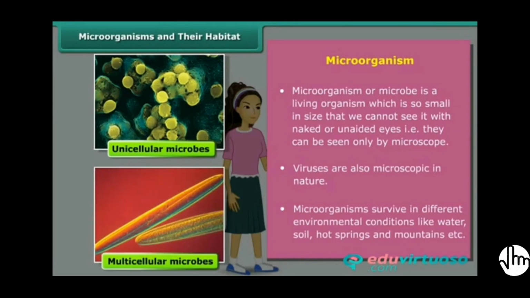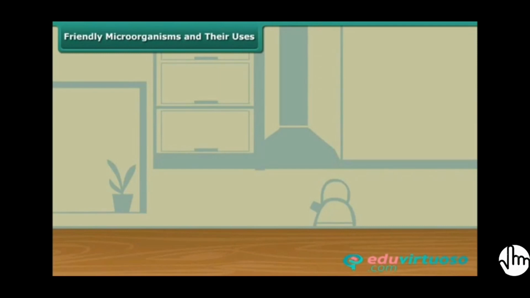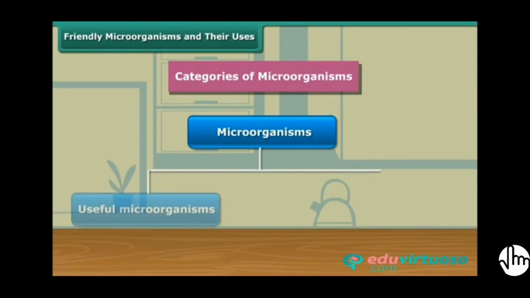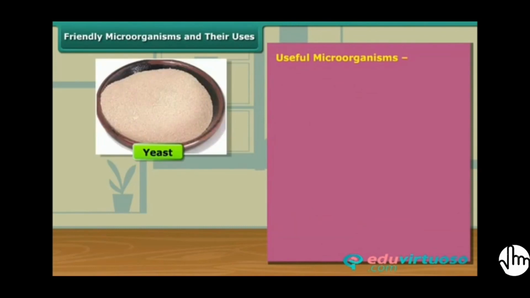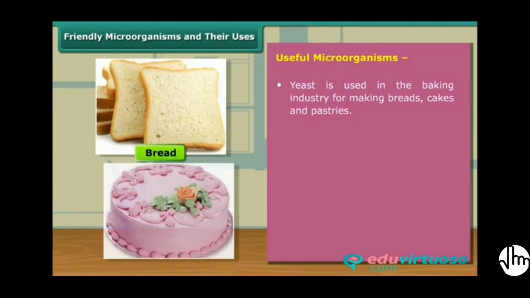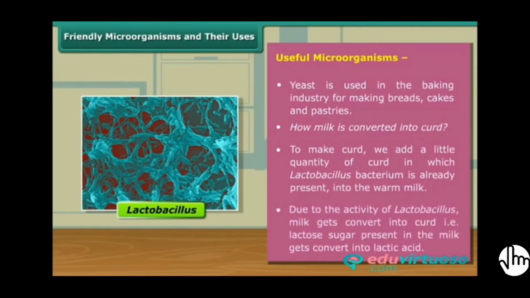Microorganisms can survive in different environmental conditions. Dear students, these microorganisms are broadly categorized into useful microorganisms and harmful microorganisms. Now we discuss the friendly activity of microorganisms in detail. One such friendly microorganism is yeast. Yeast is used in the baking industry and in our homes for making breads, cakes, pastries, etc. The bacterium Lactobacillus is useful to make curd from milk.